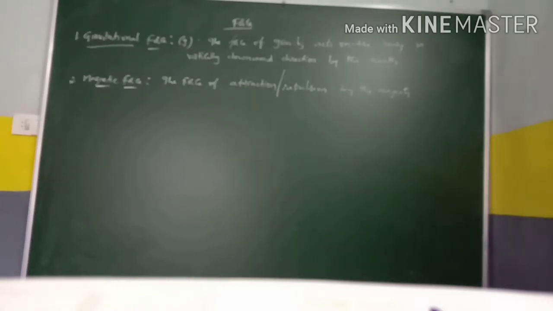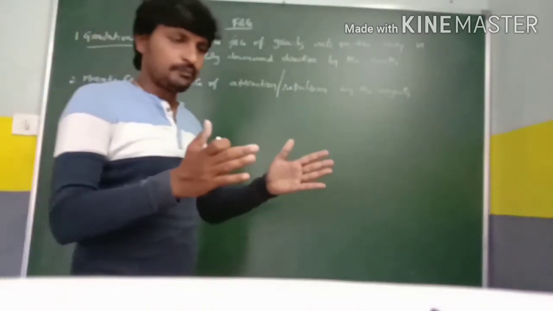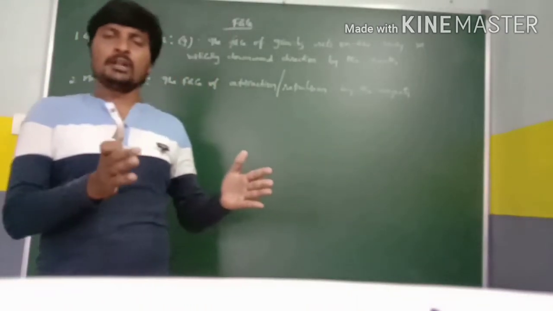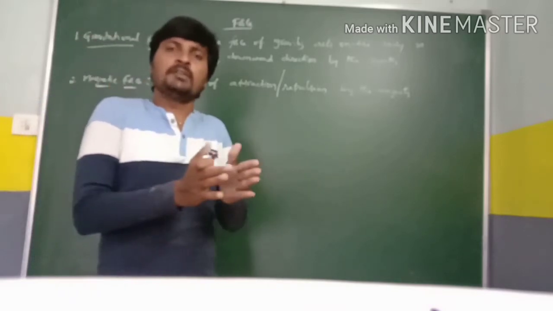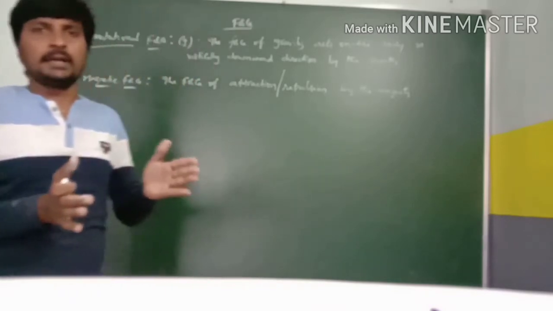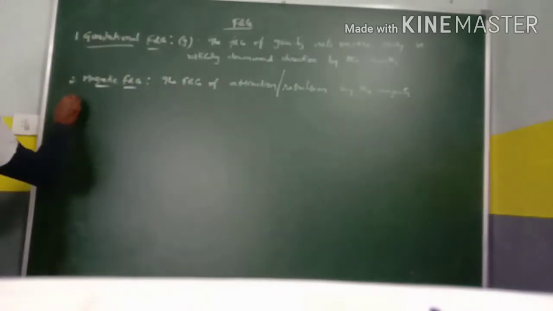If the two poles of a magnet are similar, then repulsion takes place. If the two poles are not similar, then attraction between the two magnets takes place. So even though there is no contact between the two magnets or the magnet and magnetic material, some amount of force of attraction or repulsion takes place, and that force is nothing but magnetic force.